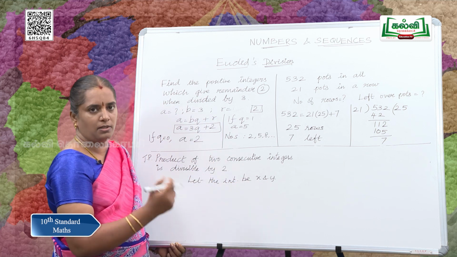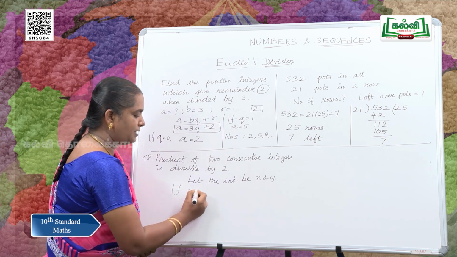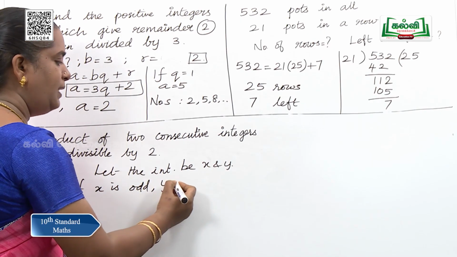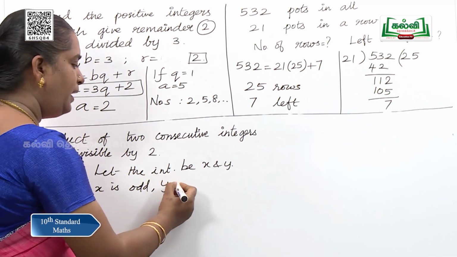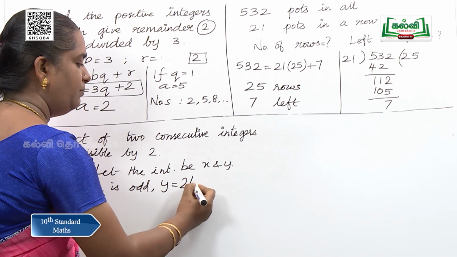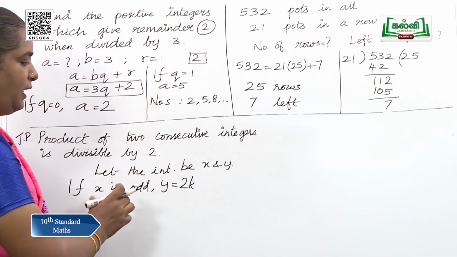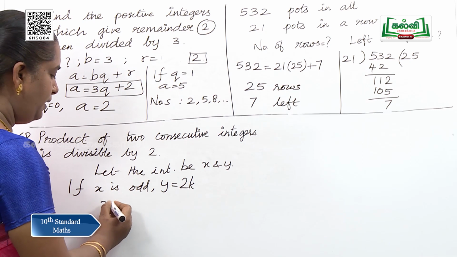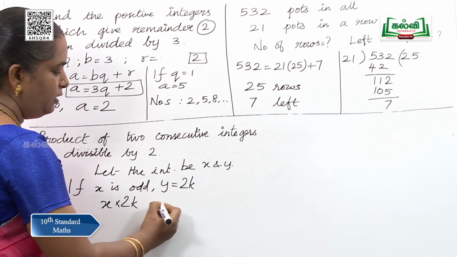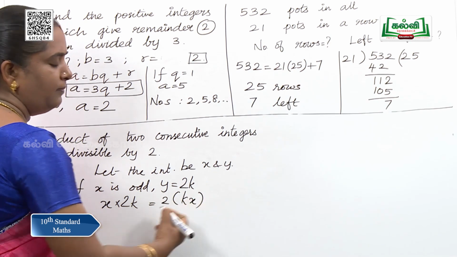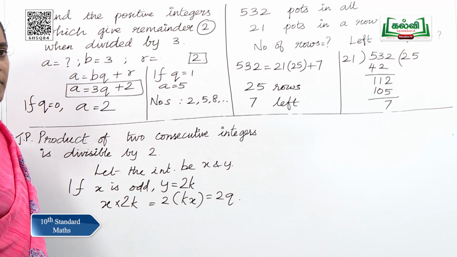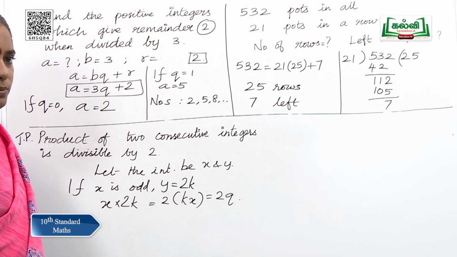If the first integer is odd, that is if x is odd, what happens to y? Yes, y is even. How will you name that even number? Any even number can be written in the form 2k. So, while you multiply these two, we get x into y, y is 2k, which is 2 into kx or 2q, where q is kx. So, this is divisible by 2.